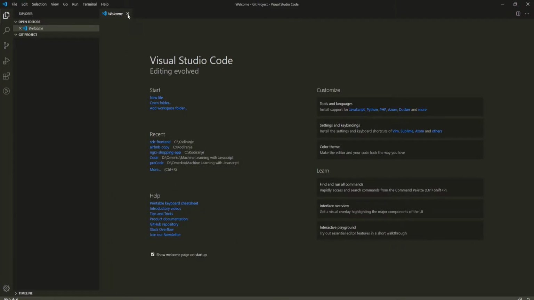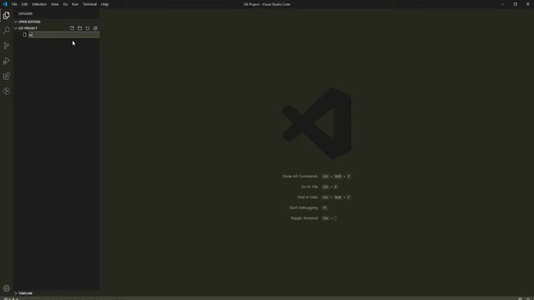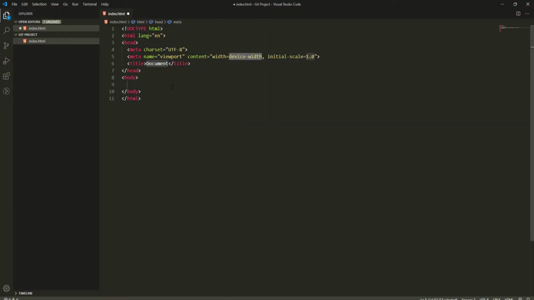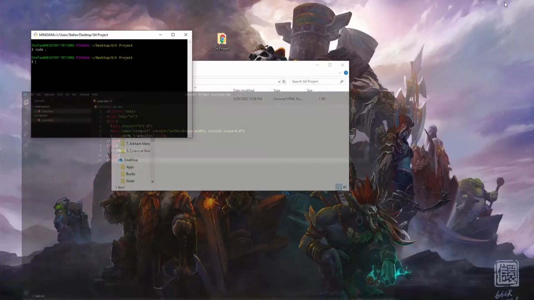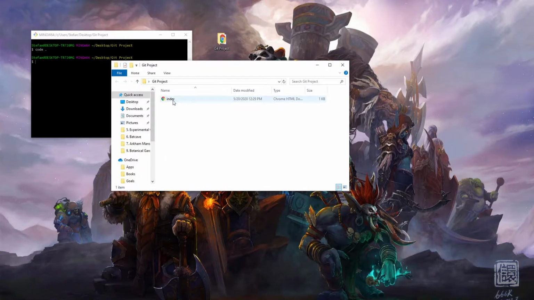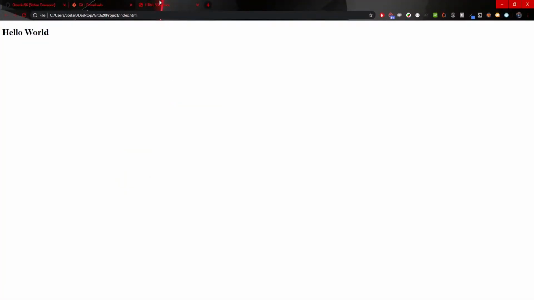I will create a simple website. It will be index.html. I will use HTML5 here. HTML website, and I will type just h1 hello world. So now when I minimize my Visual Studio Code, and here I will have that file, I will open up my website and there it is.